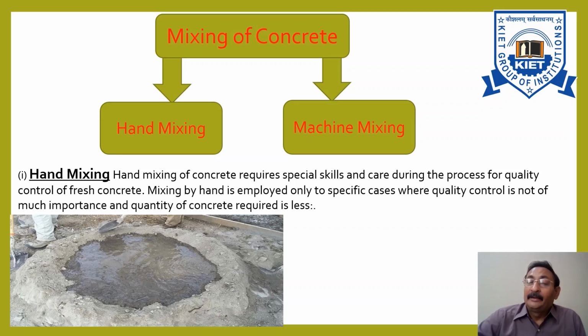Mixing by hand is employed only in specific cases where quality control is not of much importance and the quantity of concrete required is less.